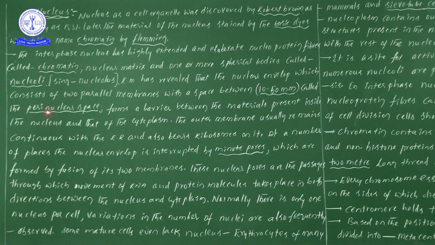Do you understand? Perinuclear space. What is the information? Perinuclear space means the space which is situated between the two membranes of the nucleus. Now if there are two membranes, there will be a gap between them, no? Only if a gap is there can we see them as two; otherwise it seems to be like one only, no?